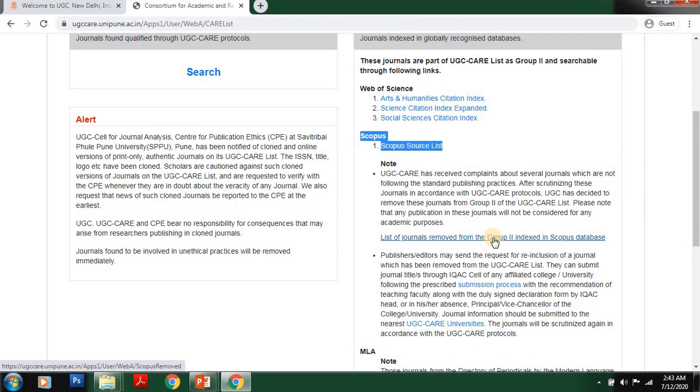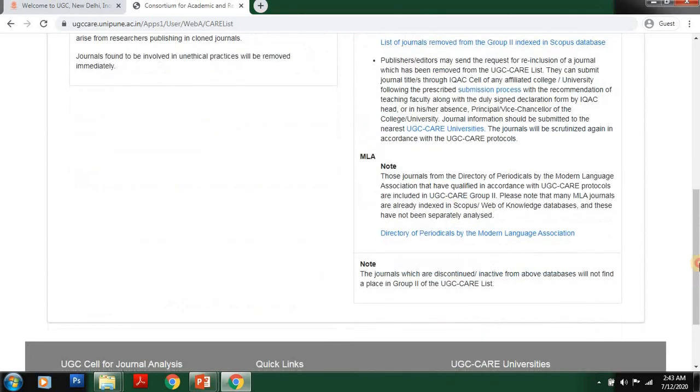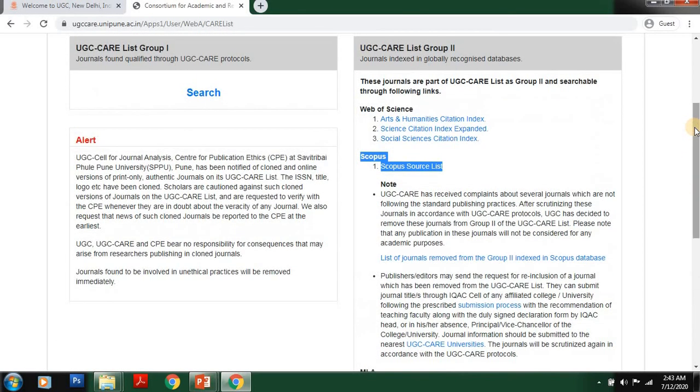Now it is not important for us. Now we will be dealing with the Scopus source list. So what is the UGC regulation on UGC CARE list Group 2? Kindly keep it in your mind very well. The journals which are indexed in Web of Science, especially in these three category databases, as well as the Scopus database, as well as MLA, the list of journals is available here. These journals alone will come under UGC CARE list Group 2.